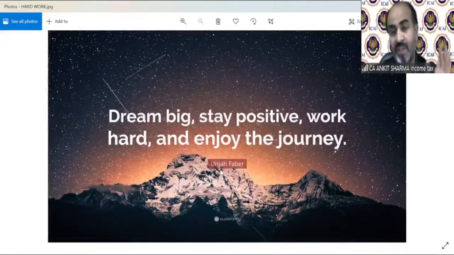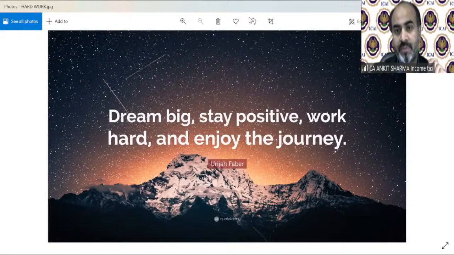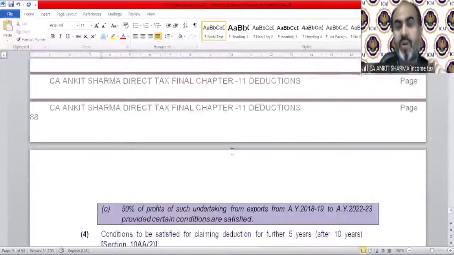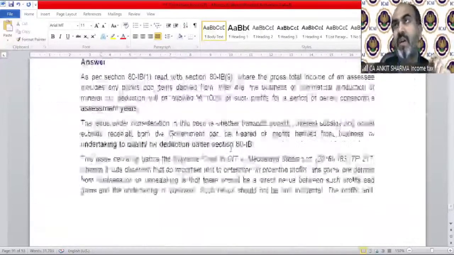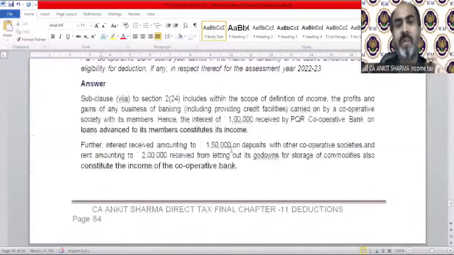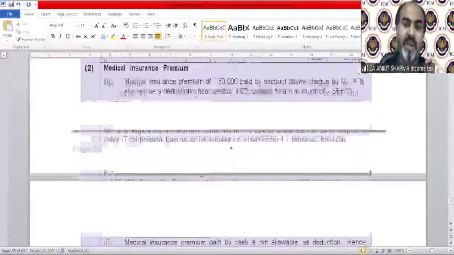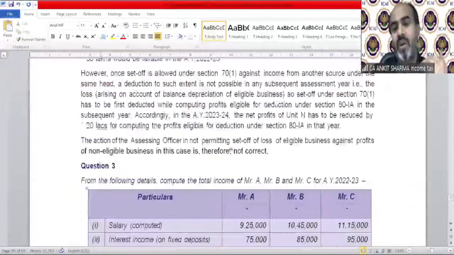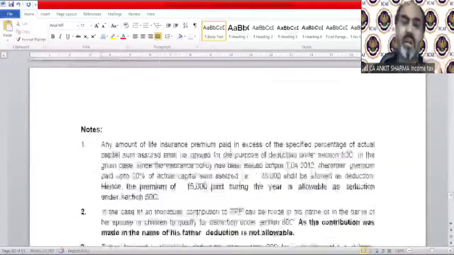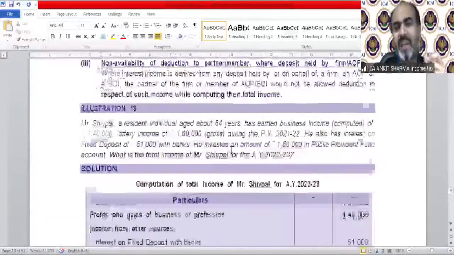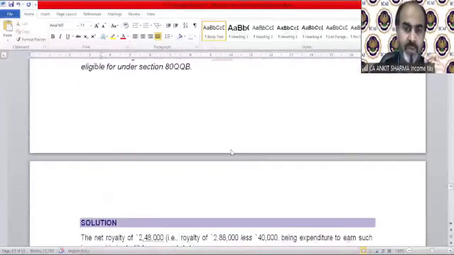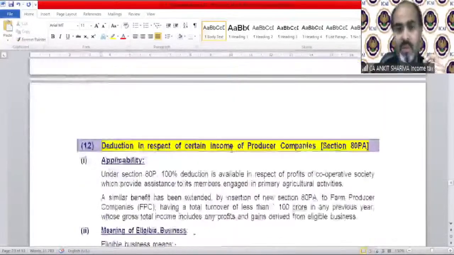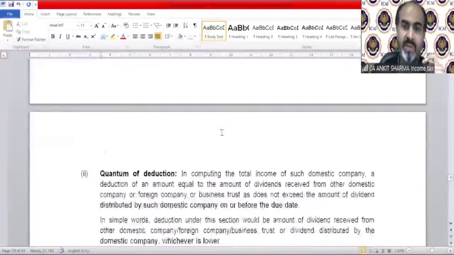So after this, let's start the provision. We are going back to our notes. Last time we discussed 80GG and 80GGA. Today we will start from 80GGB, which was donation to political party.